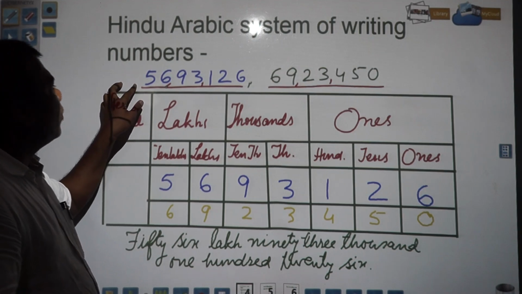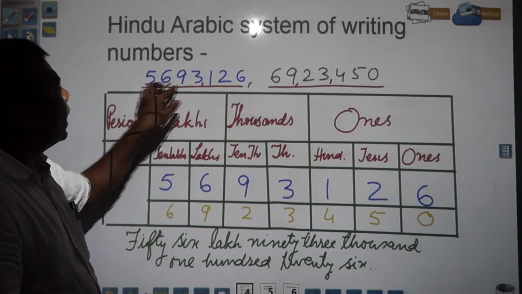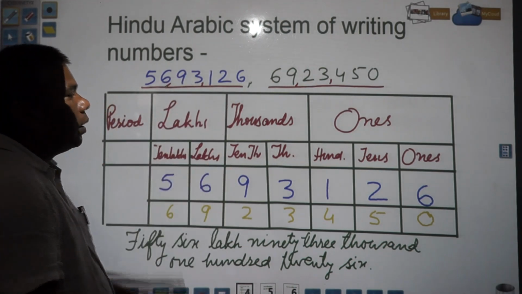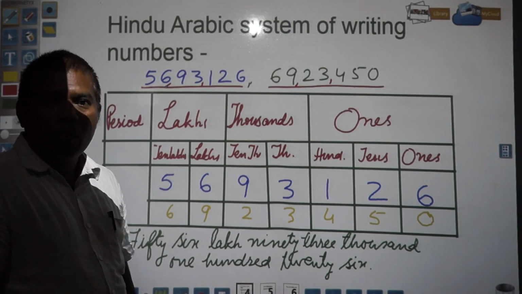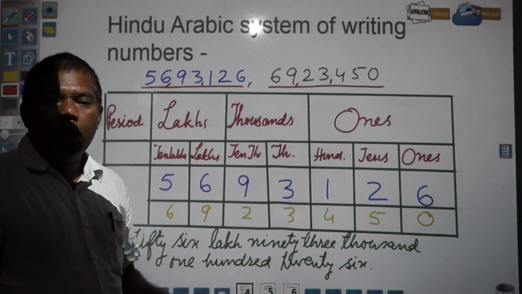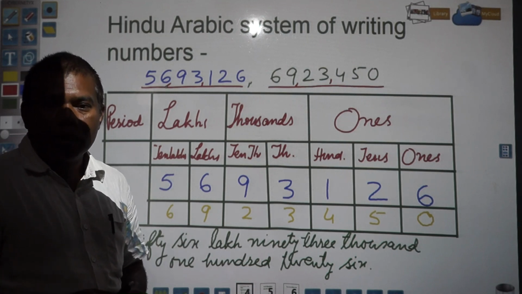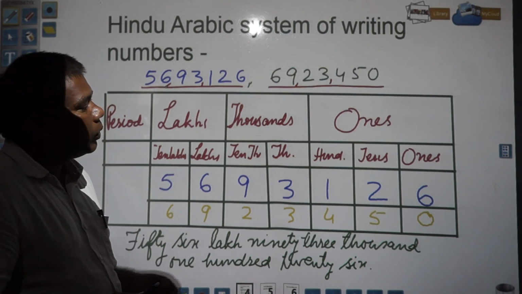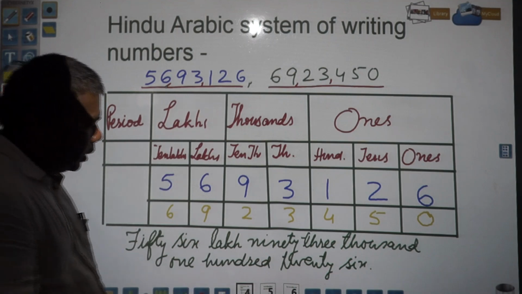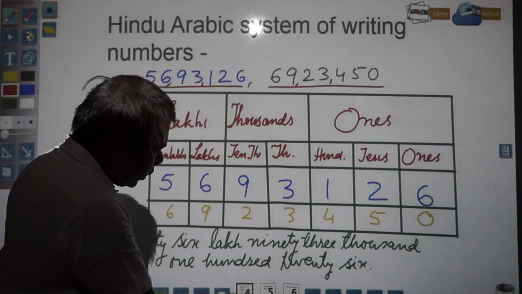So this number will become 50 crore 56 lakh 93,126. So likewise you can read the numbers and I hope you understood. A few examples might be there in the book and some questions in the exercise also need to be written. I hope by seeing this you understood and you will be able to write the numbers. We will move ahead to our next topic.